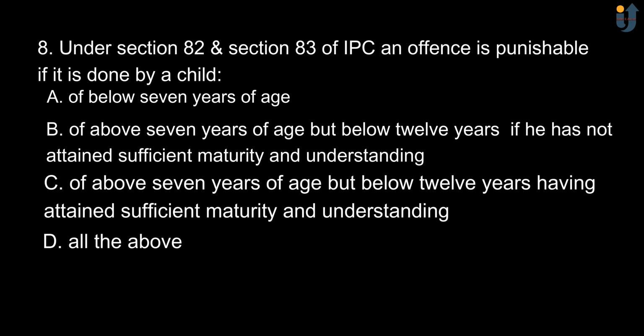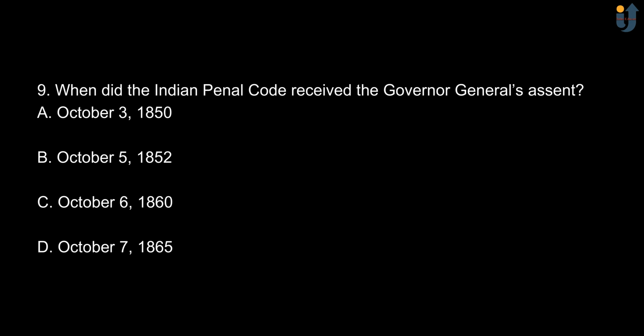Next, when did the Indian Penal Code receive the Governor General's assent? Option A, October 3 of 1850, option B, October 5, 1852, option C, October 6 of 1860, and option D is October 7, 1865. And the correct option is option C, October 6 of 1860.